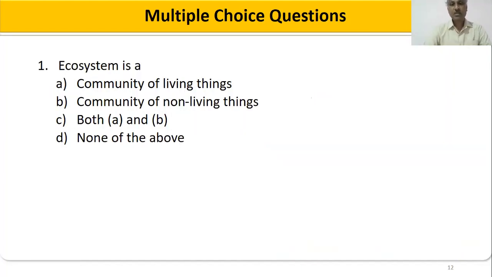Here are some multiple choice questions from session 3, so that after completion of that session you can answer these questions. Ecosystem is a what type of ecosystem?